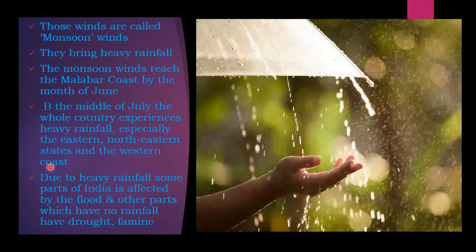Many things you have heard this year. This year I can say it is better, but last year you might have heard a lot of natural disasters took place.